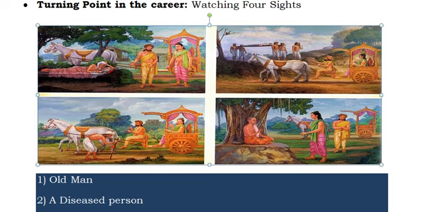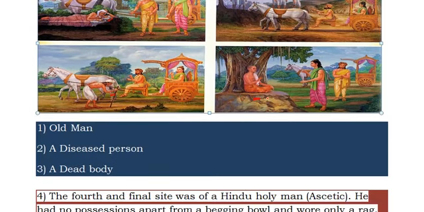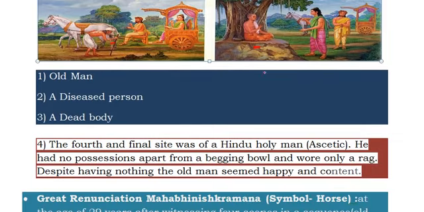And the third thing is he saw a dead body. He never saw a dead body. This is the first time. And the fourth one is he saw a Hindu holy man. He was meditating. He did not wear anything, and he had only a begging bowl. So these are the four things. Ascetic. Try to remember this order. This is very important: old man, diseased person, dead body, and ascetic, a holy man in Hindu.